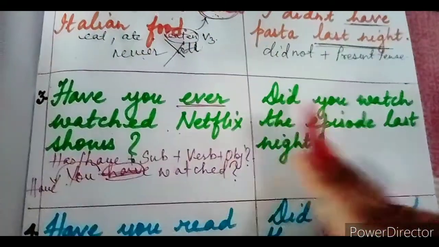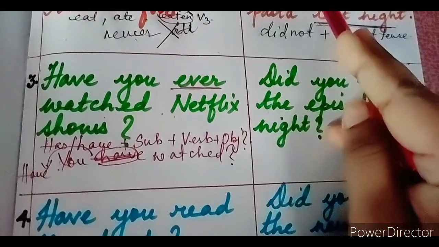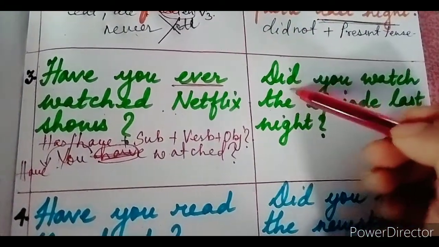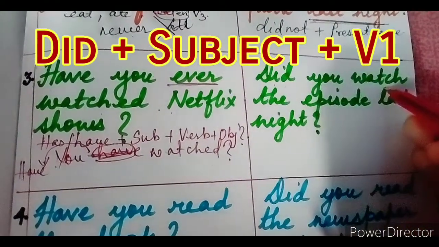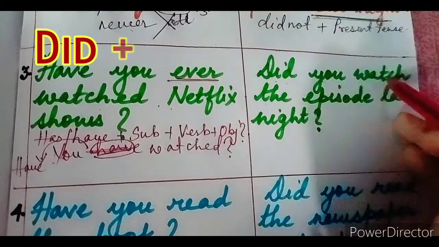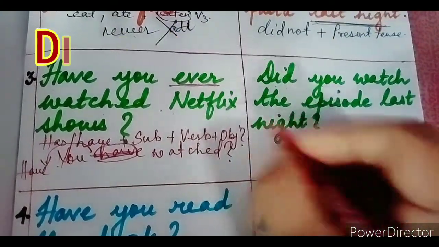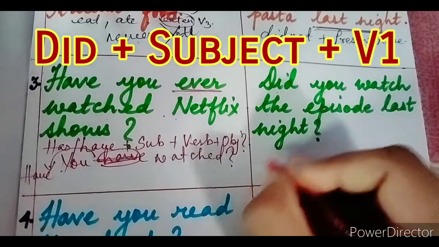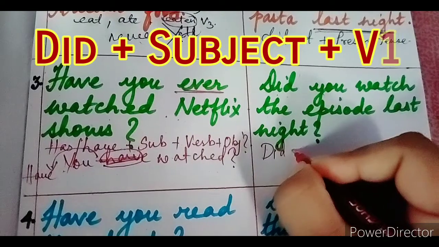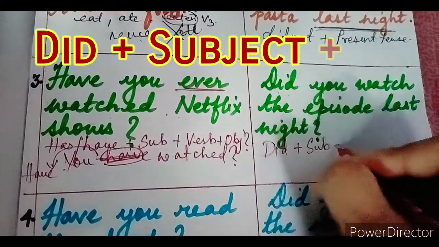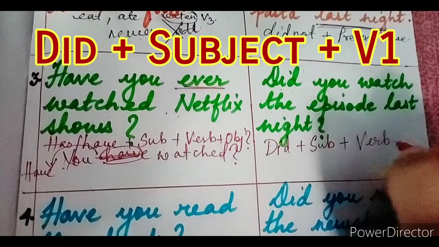Now let us see the simple past tense form. In simple past tense, as I have already told you, we are going to use the auxiliary verb "did". So, "Did you watch?" If you see, we are using the auxiliary verb to begin the question. So in the simple past tense, the structure of the question will be did plus the subject plus the verb. Okay, now remember one thing.